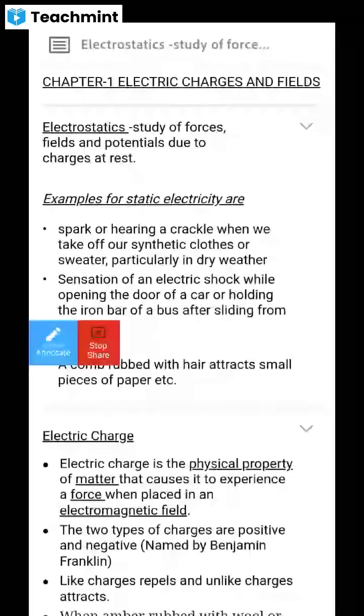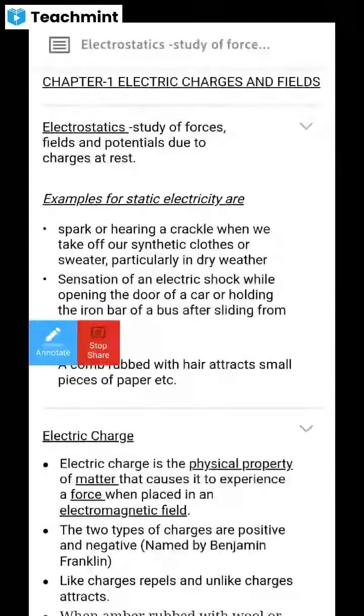Clear? So on the whole, what I am saying here is, when charge is accumulated or charge is produced, it has a characteristic that it produces forces. It also produces electric potential and electric fields. So whichever matter is having an electric force, or if it produces a force between those two, then it is called a charge. Clear?